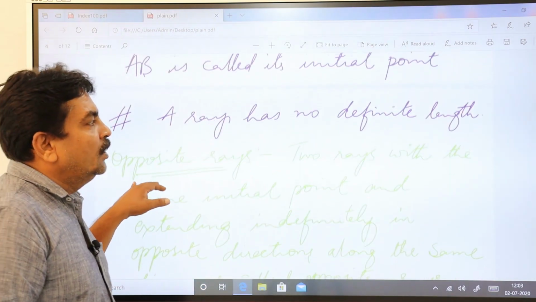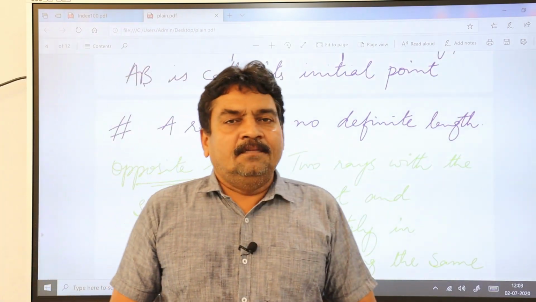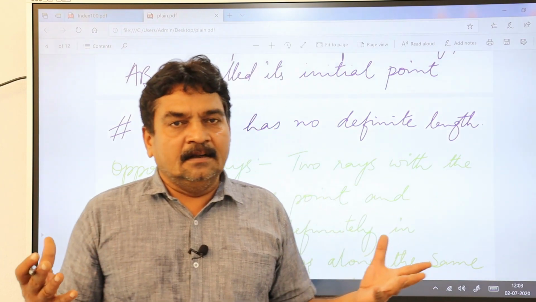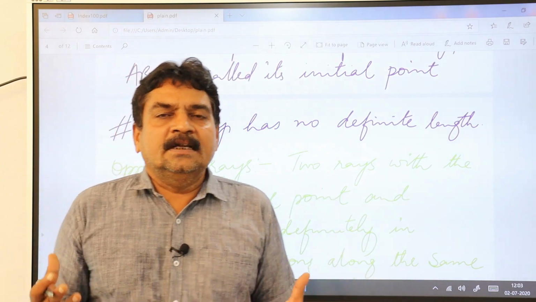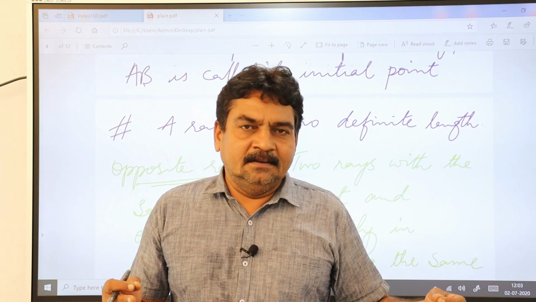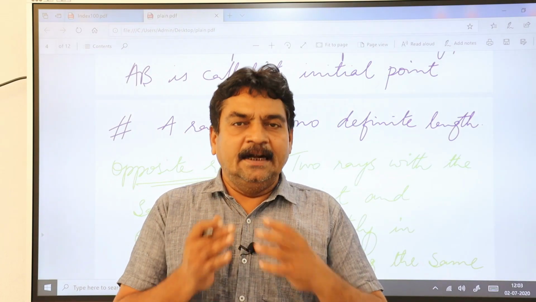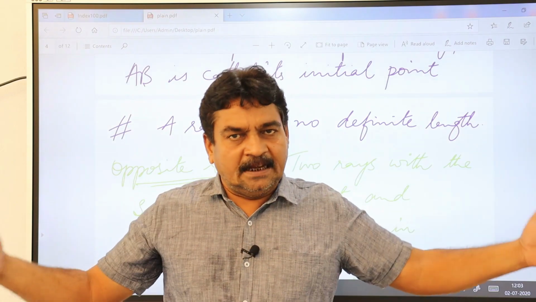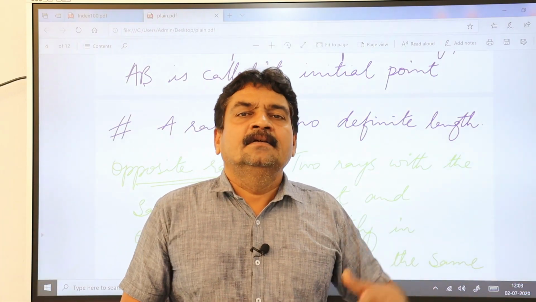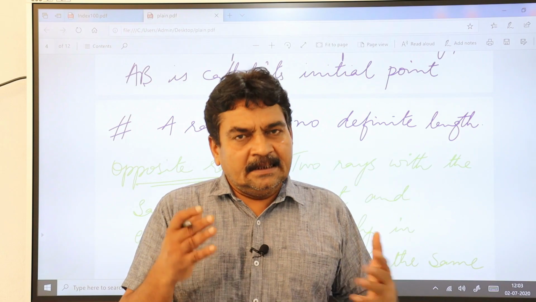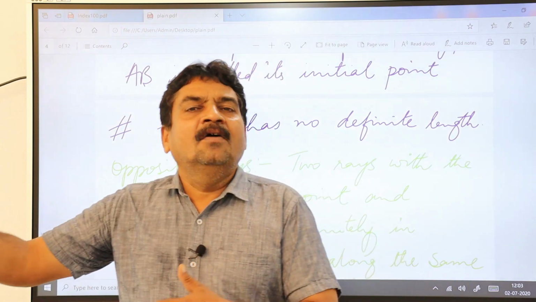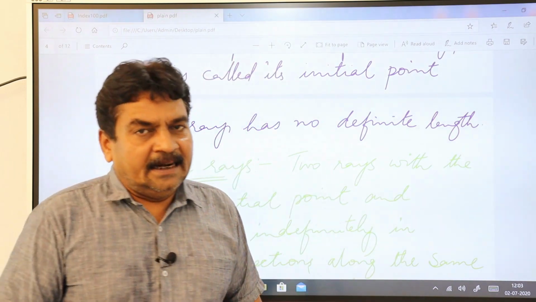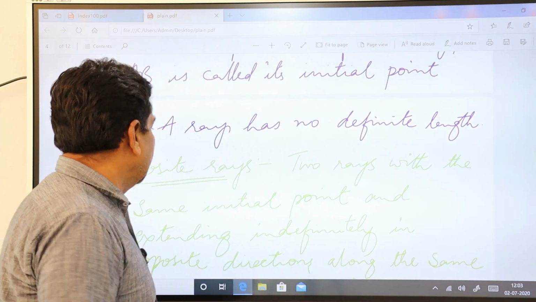A ray has no definite length. Of course, ray and line both don't have any definite length. They are endless. A line is endless on both sides, whereas a ray is endless again, but only in one direction.